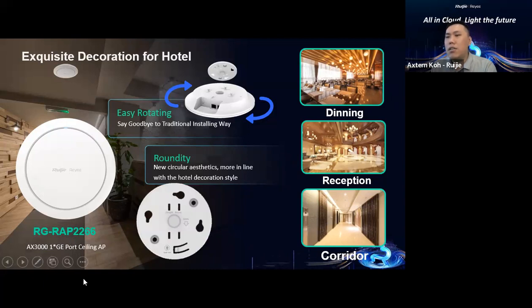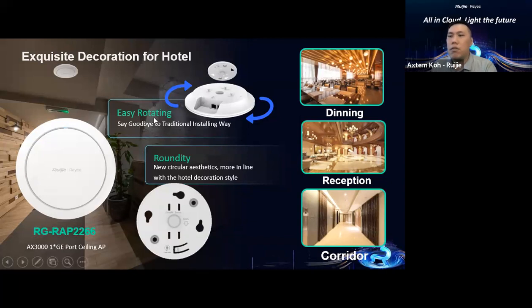And this can also be used for some scenarios like a meeting hall or cafeteria. A cafeteria can use it because of the AX3000 performance. And they can also use our Reyee account for management purposes.